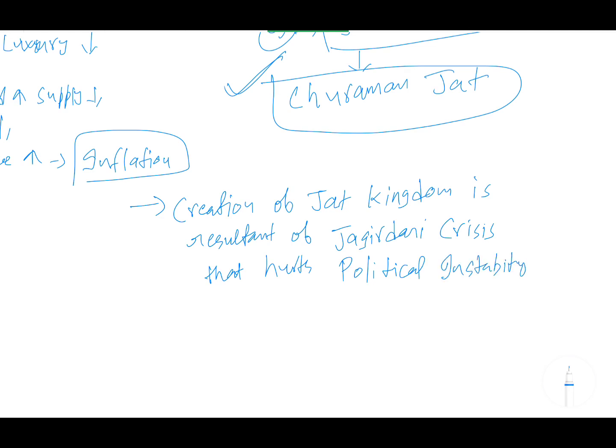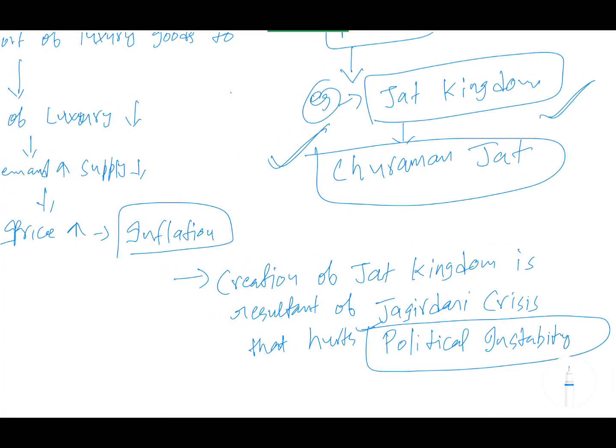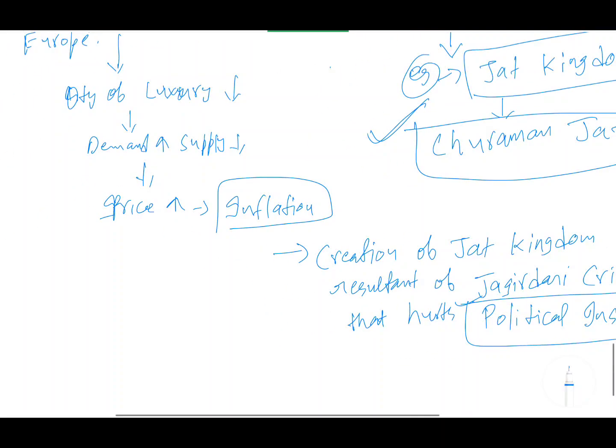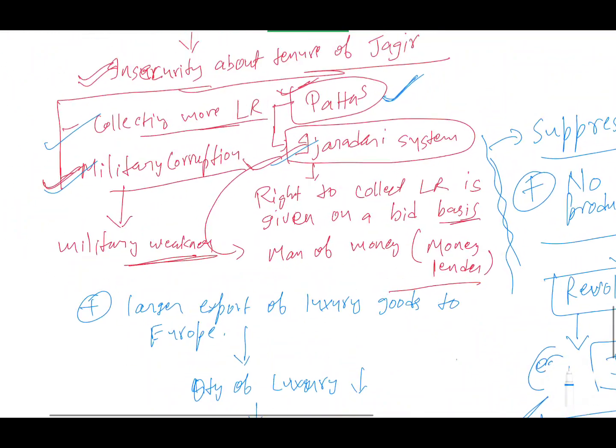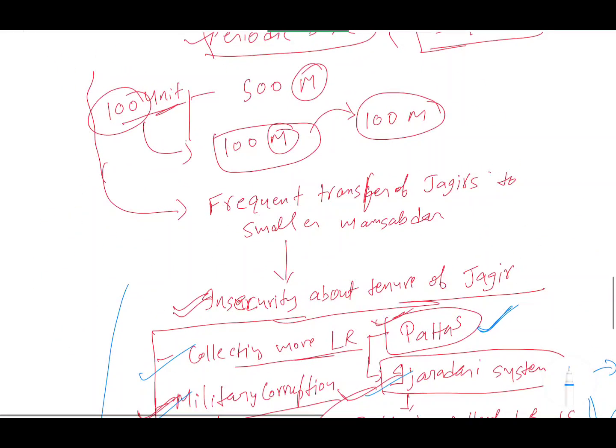Political instability means, see, the Mughals had their own kingdom. The Mughals were ruling, but still the Jat Kingdom was established. It means that the Mughals started becoming politically weak. Because a state already exists, and inside it some people collaborated and made their own state. So this is political weakness, this is political instability. So now your picture is clear, and all these things that happened, this military weakness, I have told you about military weakness. So military weakness again leads to factionalism. You can connect this with factionalism.